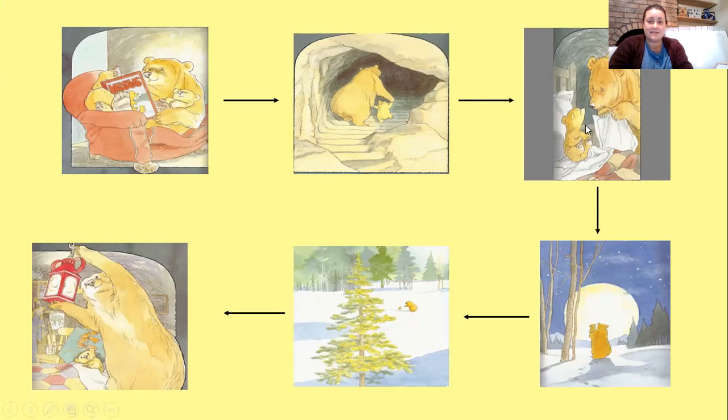And then here, Big Bear's tucking Little Bear in, and it looks like Little Bear's saying, but I'm scared of the dark, I can't sleep. And then this one here, oh, there's that big bright yellow moon, and I can see bright twinkly stars. But then in the next picture, I can see Big Bear and Little Bear playing in the sunlight. And here, Big Bear is hanging up the biggest lantern that he could find. So what do you think? Have I put those pictures in the correct order?